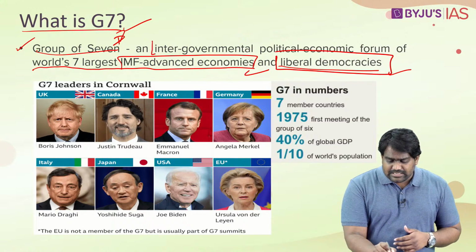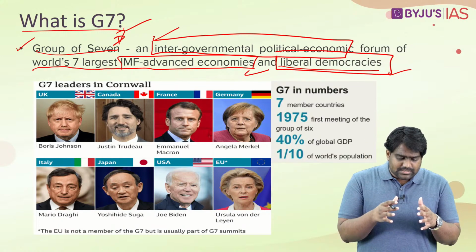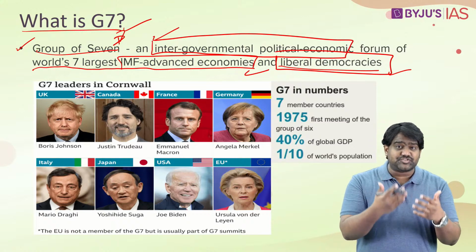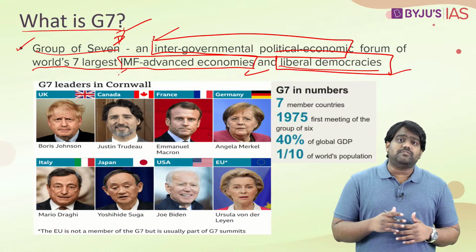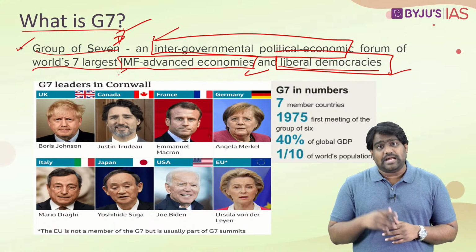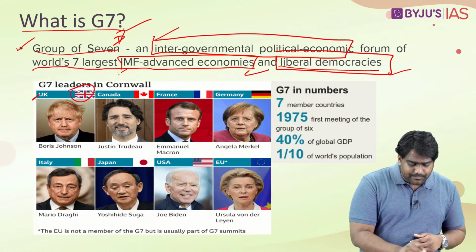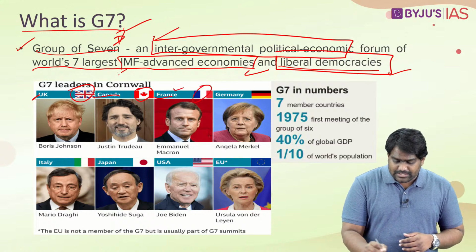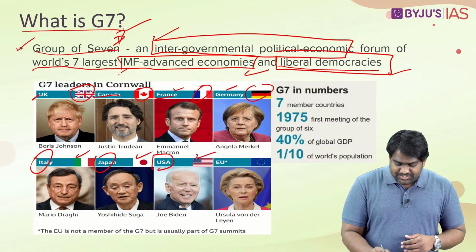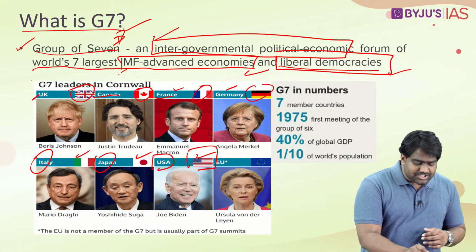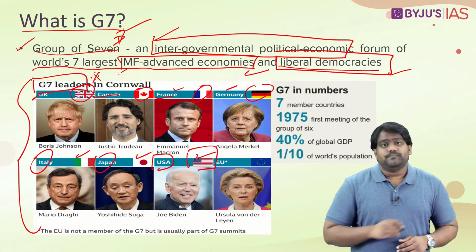This is essentially an intergovernmental platform, a political economic forum, where the 7 most advanced countries or industrialized nations, as per the IMF, get together to discuss some of the pressing global economic challenges and geopolitical issues. The members of G7 include the United Kingdom, Canada, France, Germany, Italy, Japan, the United States. These are the 7 countries which are members of the G7. This could be a potential prelims question.